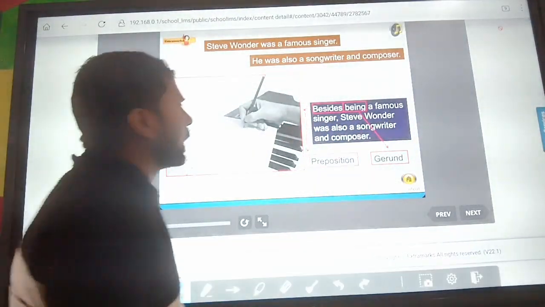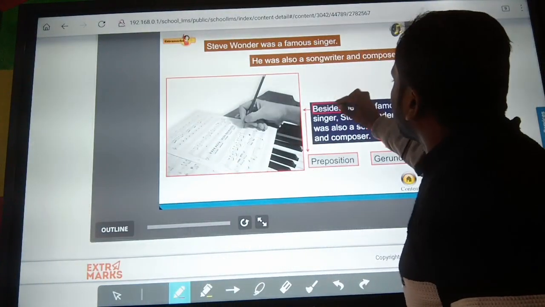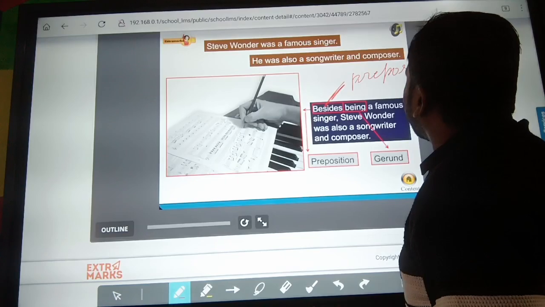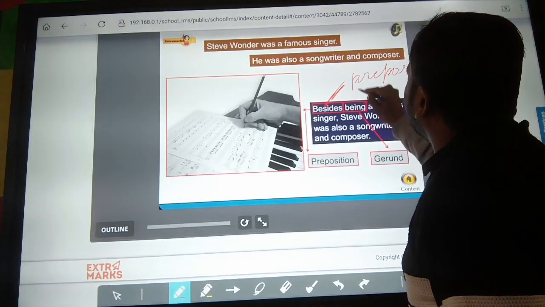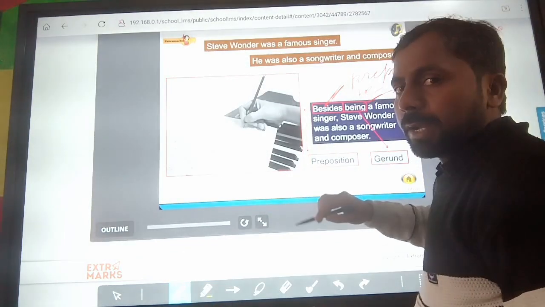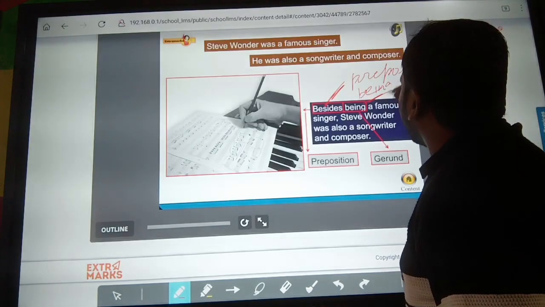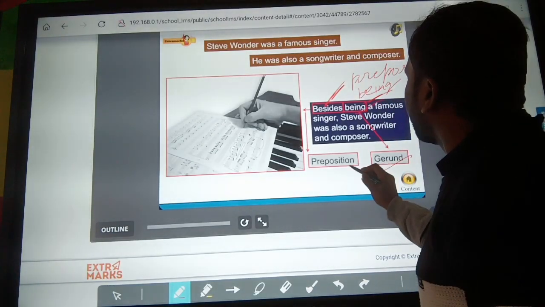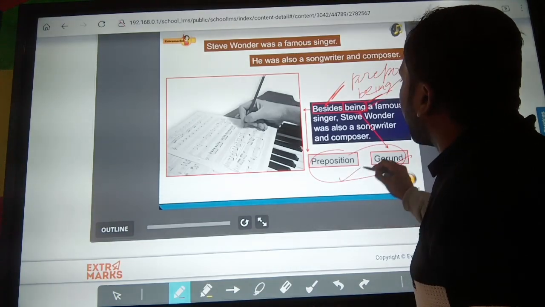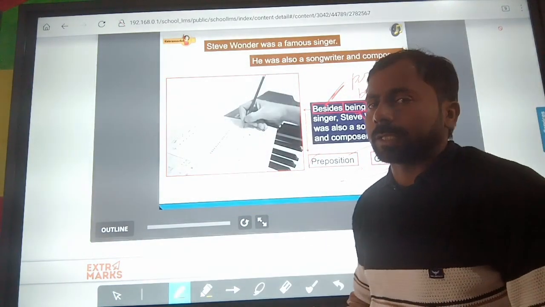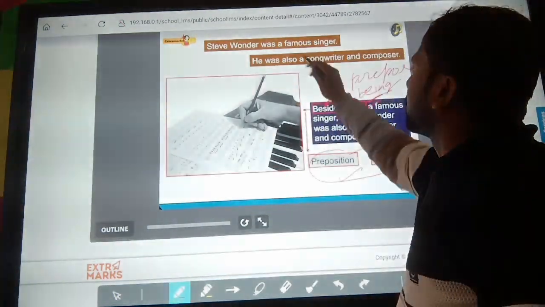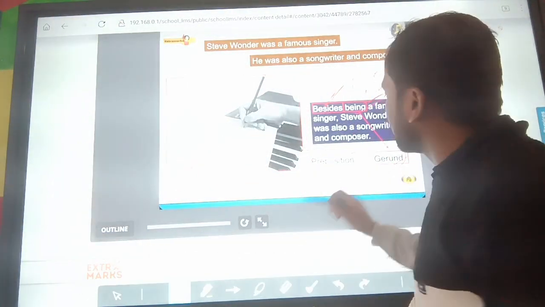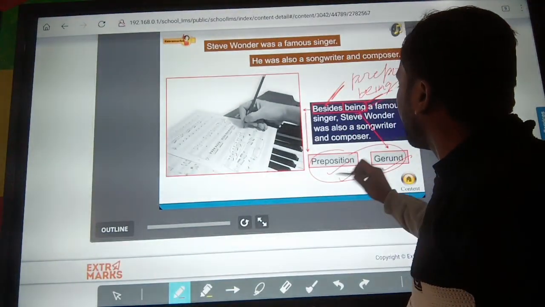In this sentence, see here, besides is a preposition, and being is the word being with ing added, so being is a gerund. So using the preposition and gerund, we make a single simple sentence. Both simple sentences are combined into one single sentence by using the preposition with a noun or gerund.